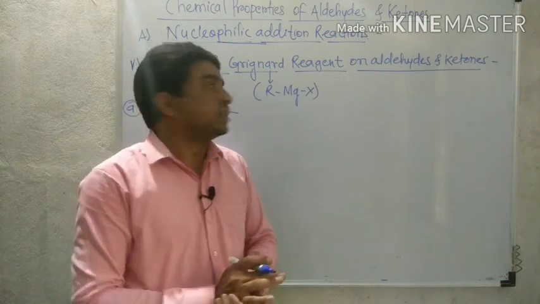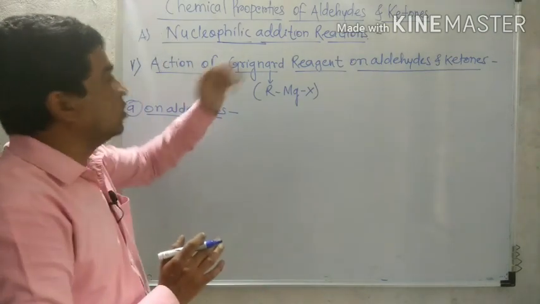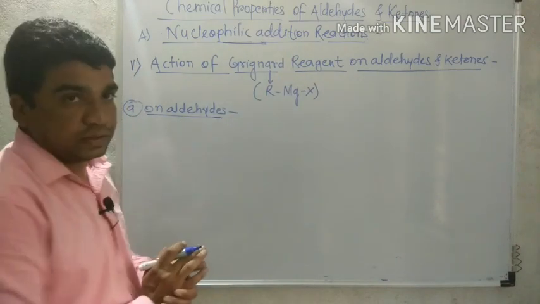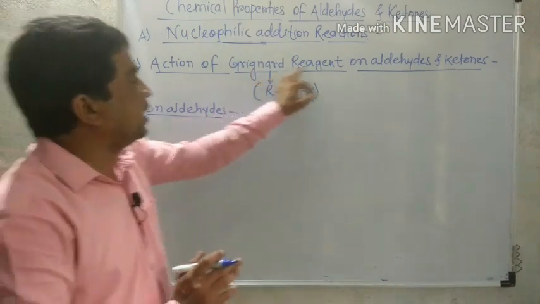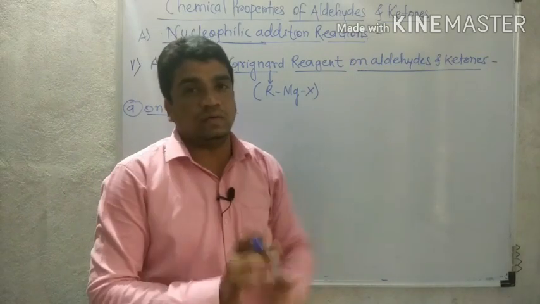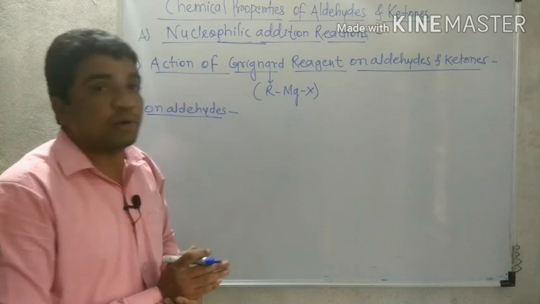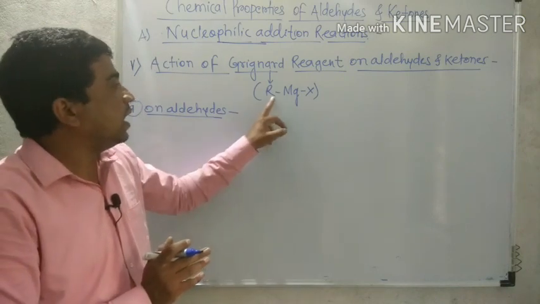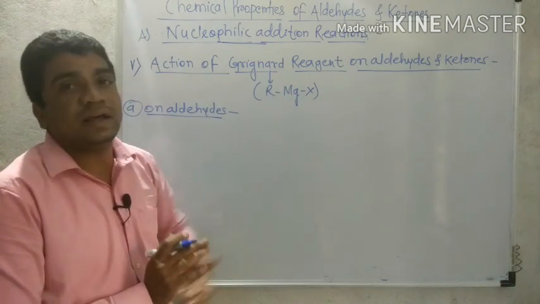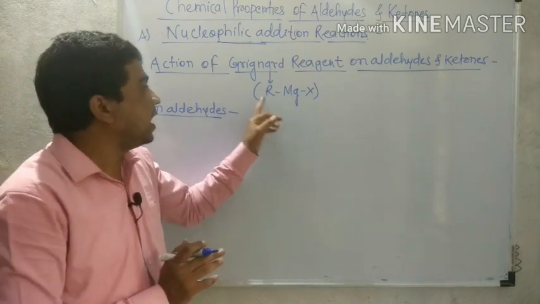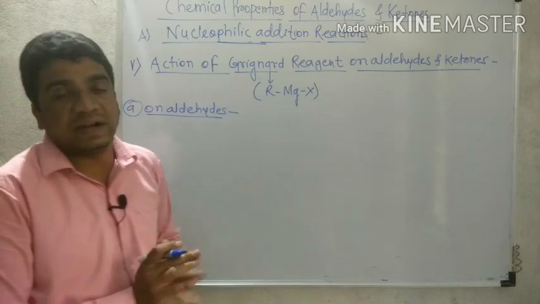Now the next reaction of aldehyde and ketone, that is nucleophilic addition reaction. Number fifth, action of Grignard reagent on aldehyde and ketone. So the reaction of aldehyde and ketone with Grignard reagent. What about the Grignard reagent? We know that RMgX is called Grignard reagent, alkyl magnesium halide.